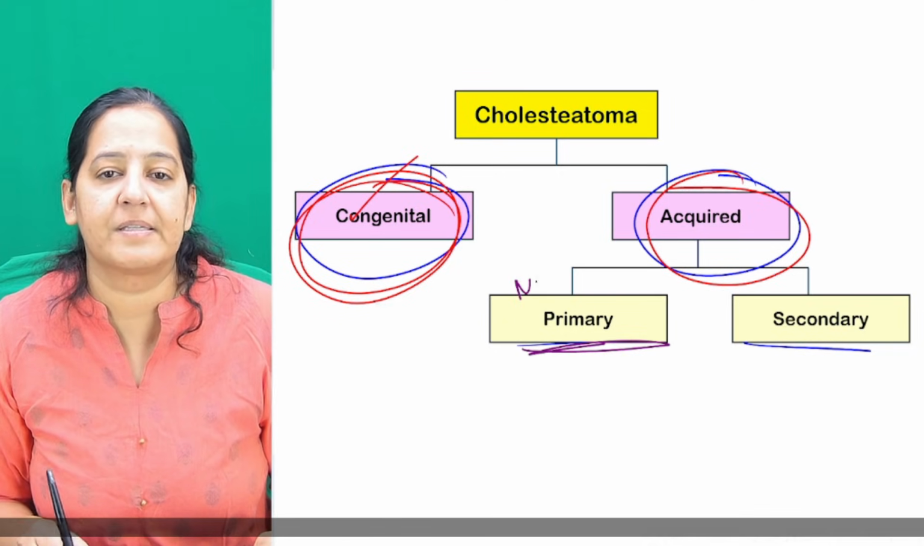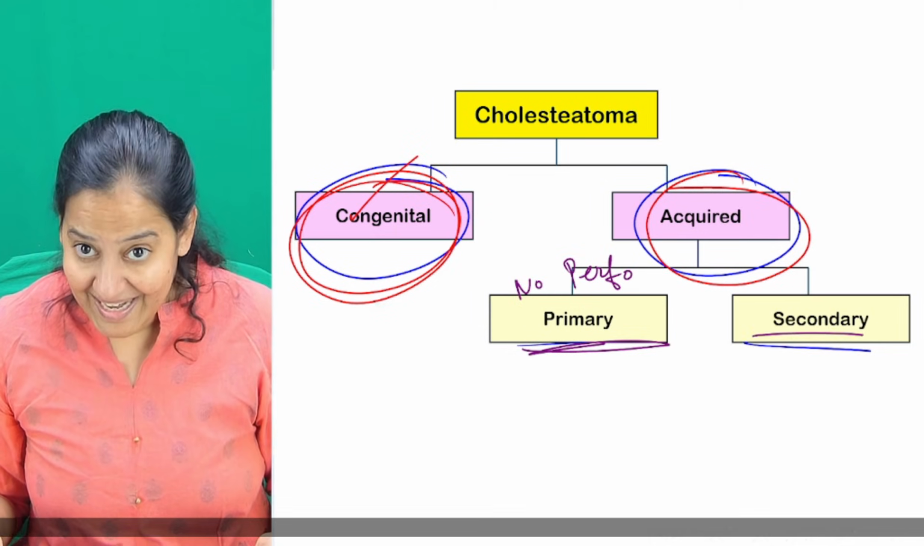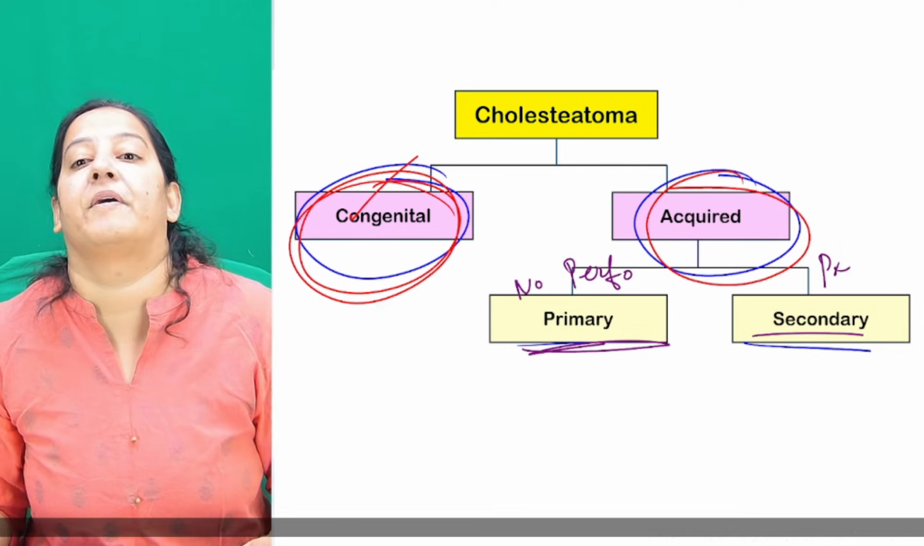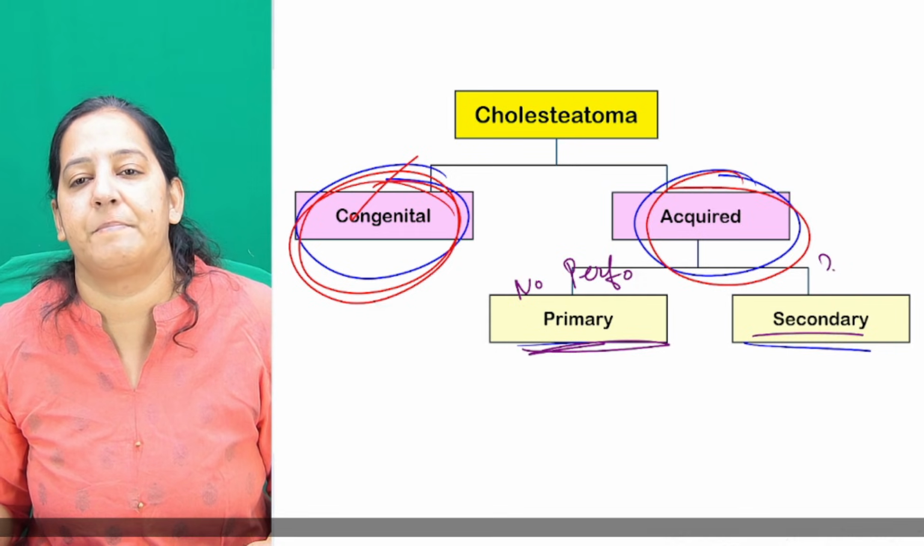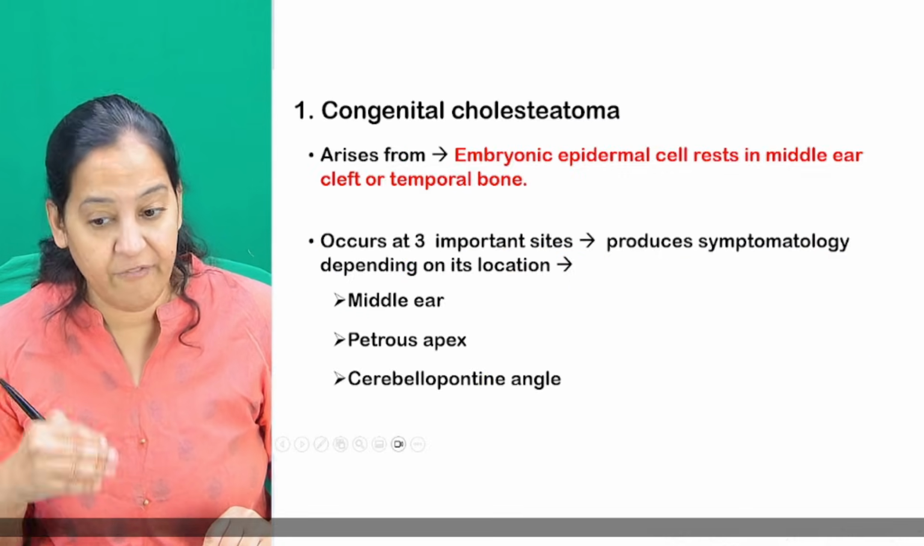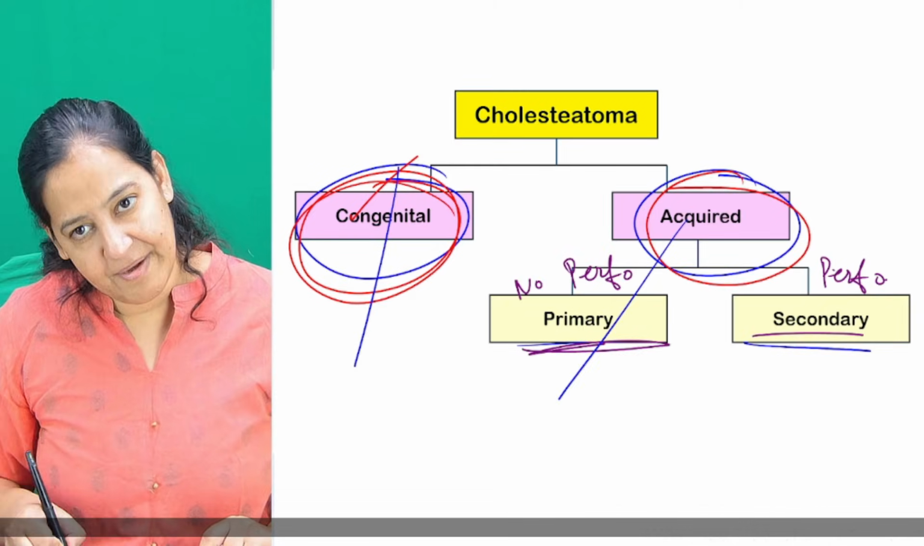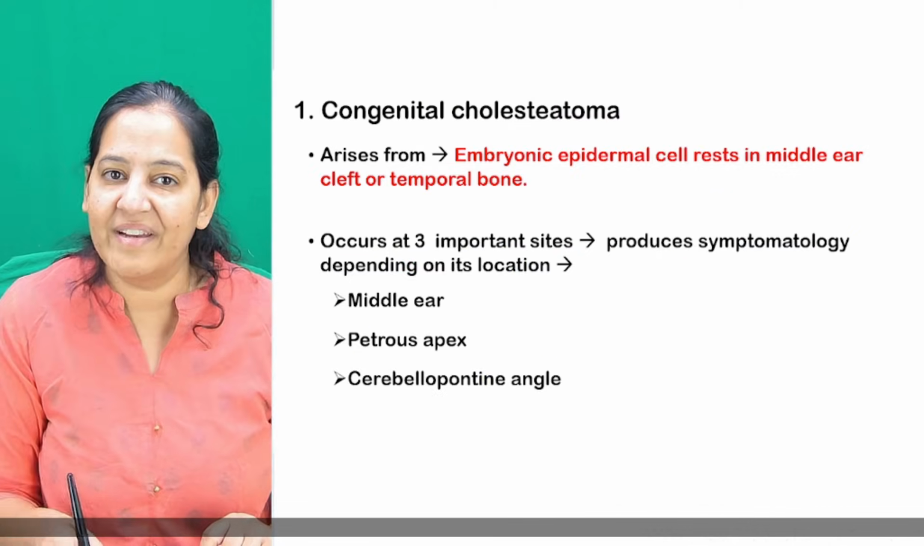In primary, there is no pre-existing perforation in the tympanic membrane. In secondary, there is a pre-existing perforation in the tympanic membrane. Now you tell me which theory will fit where, out of the remaining 4 theories. Let me tell you. One by one we will take first congenital, then primary acquired, then secondary acquired. What is congenital?